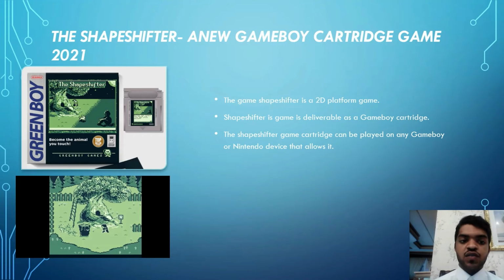The second project that we reviewed here is the Shapeshifter. The game Shapeshifter is a 2D platform game. Shapeshifter is deliverable as a Game Boy cartridge. The Shapeshifter game cartridge can be played on any Game Boy or Nintendo device that allows it. So basically this is a 2D game that was created, so it's just a game by itself.